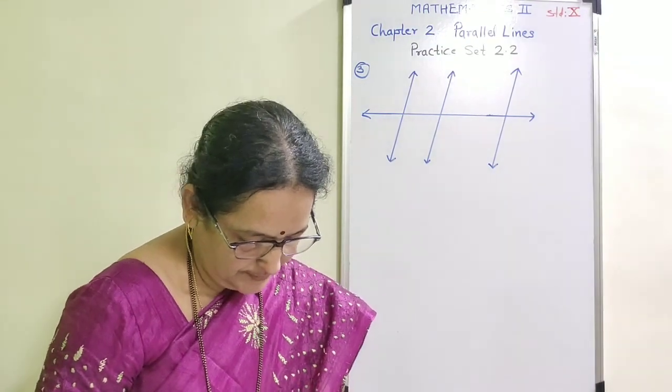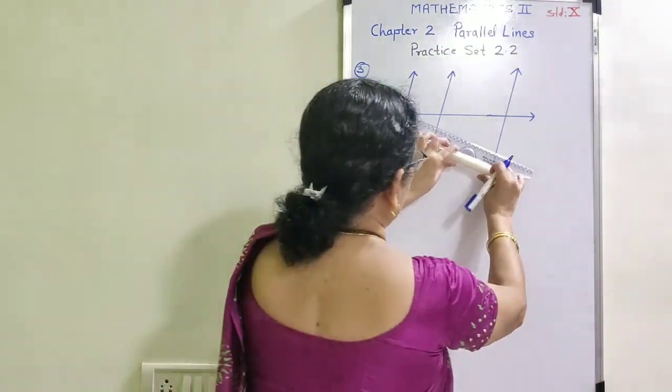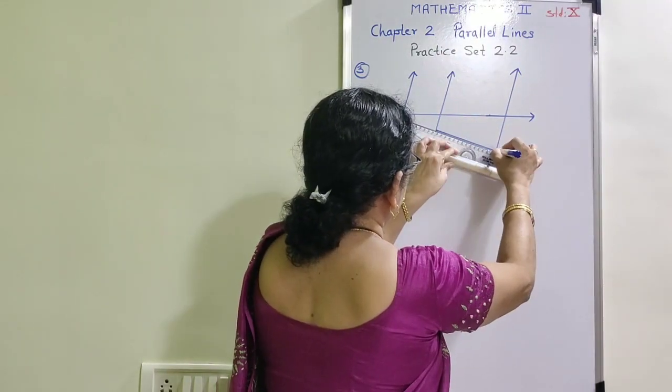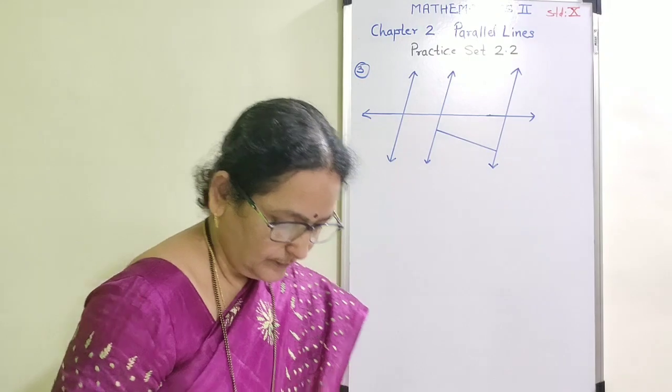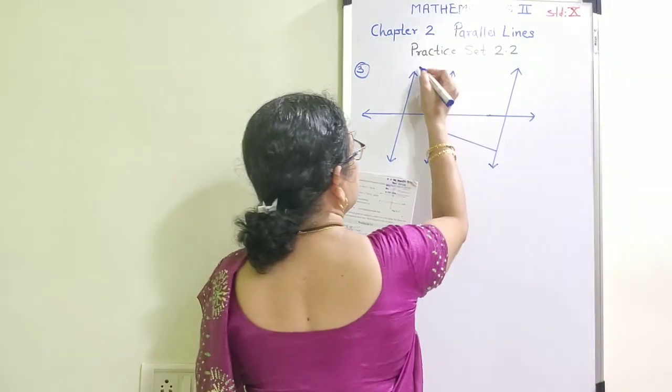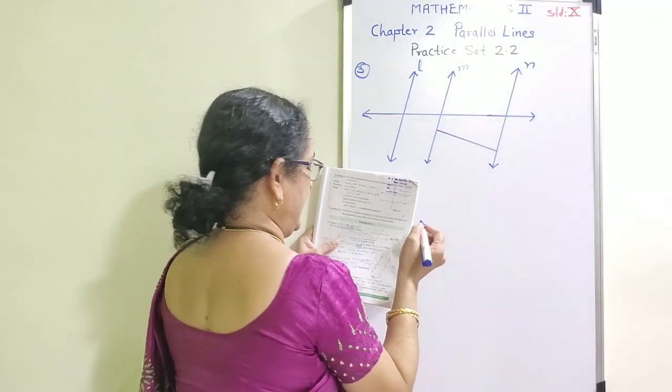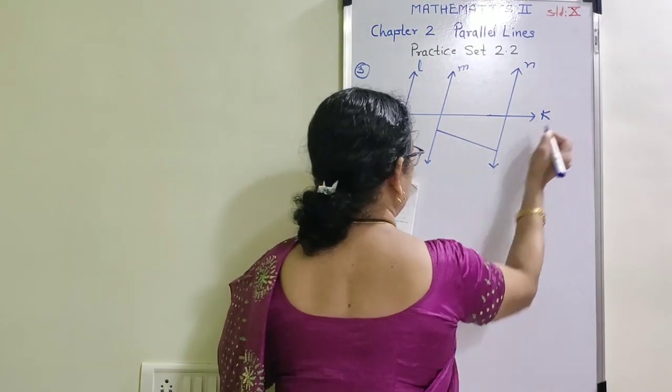Now observe the figure. Here also they have given one extra transversal. Three lines are L, M and N, and the transversal is K.